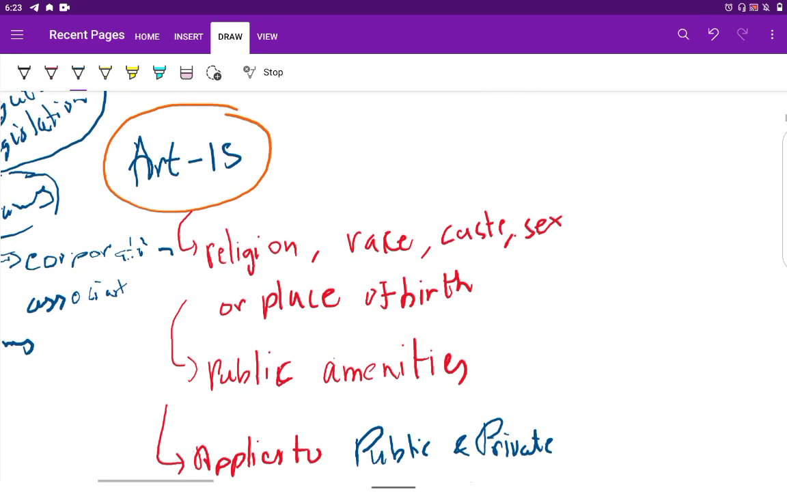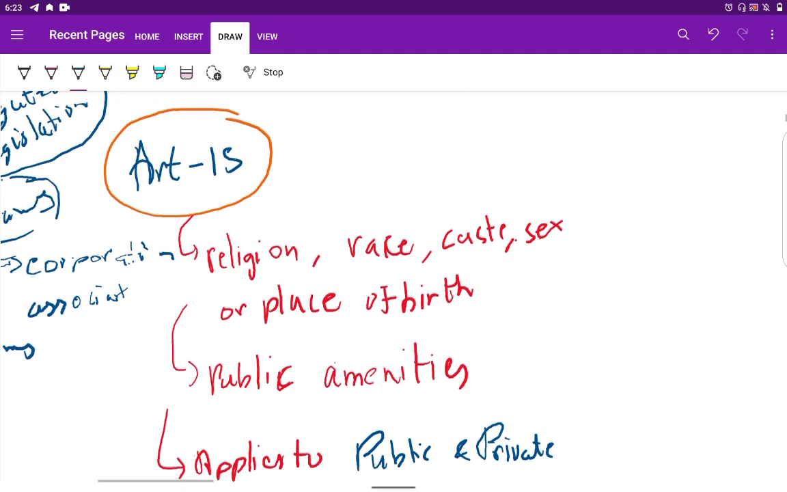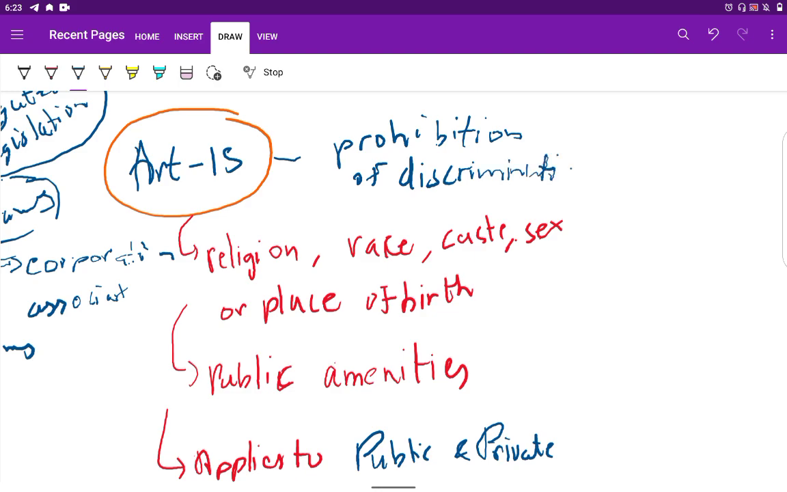Now coming to Article 15. Article 15 says prohibition of discrimination. Citizens won't be discriminated against on the basis of religion, race, caste, sex, or place of birth. And discrimination based on other grounds is permitted.